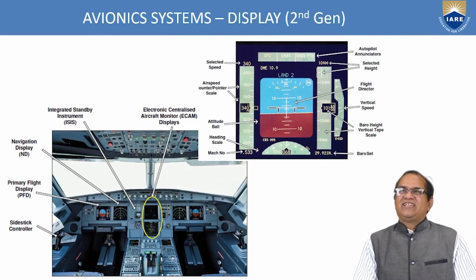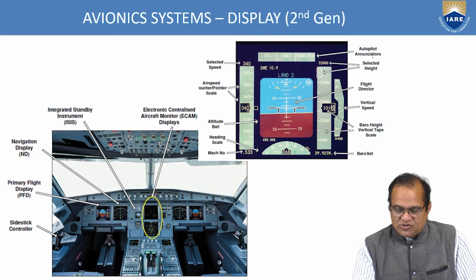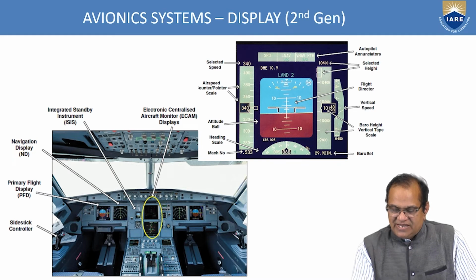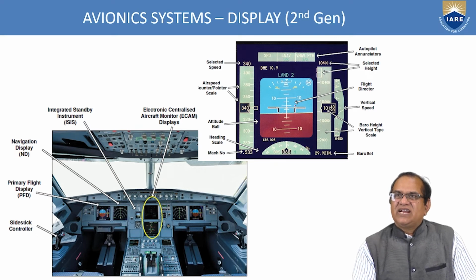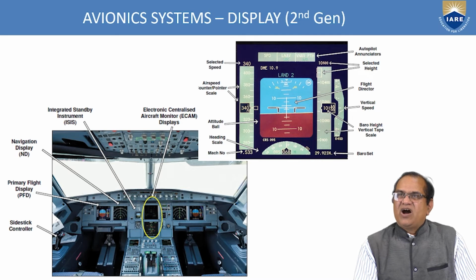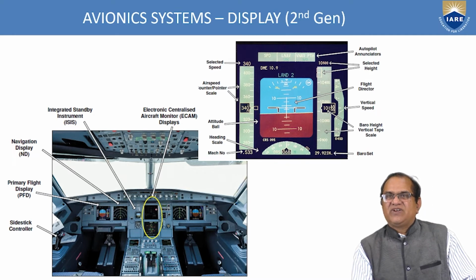You can see here the autopilot announcement enunciators, select height, flight director, vertical speed indicator, baro height, vertical tape indicator, Mach number indicator 0.533, heading scale, altitude ball, airspeed indicator and selected speed. All these things are fitted here.